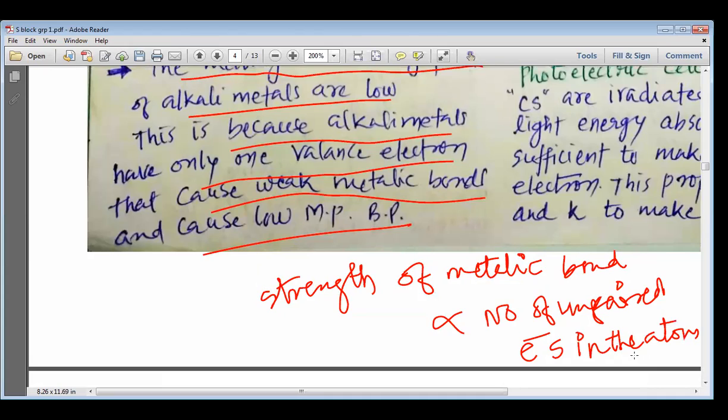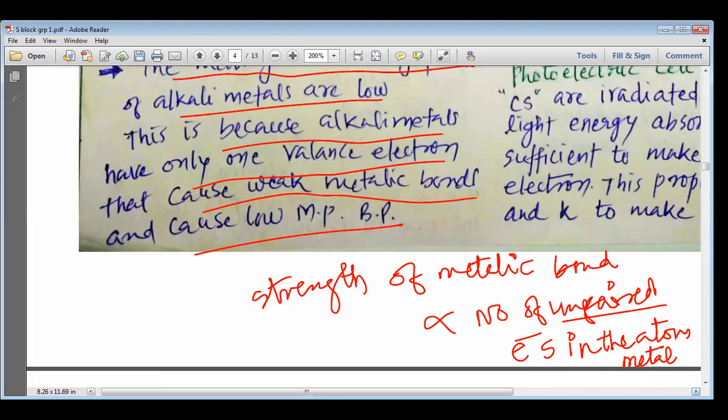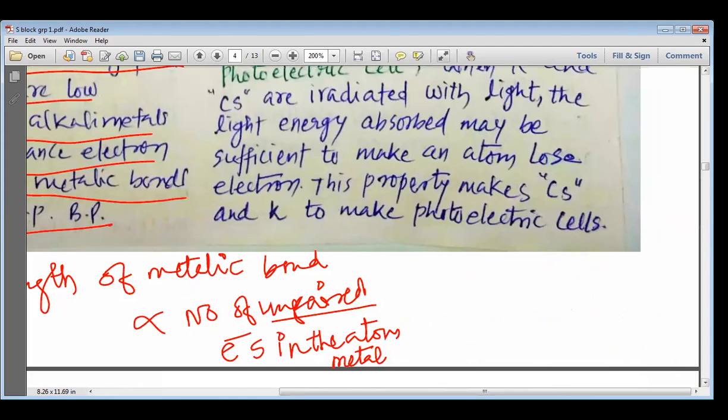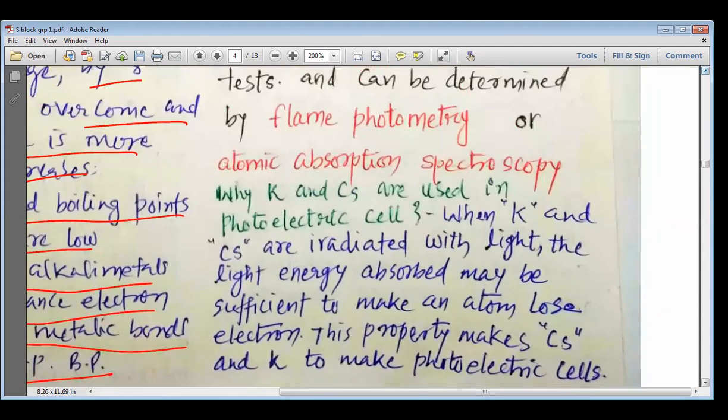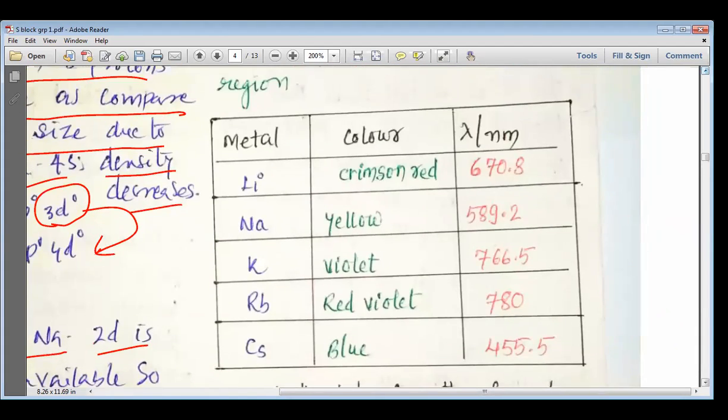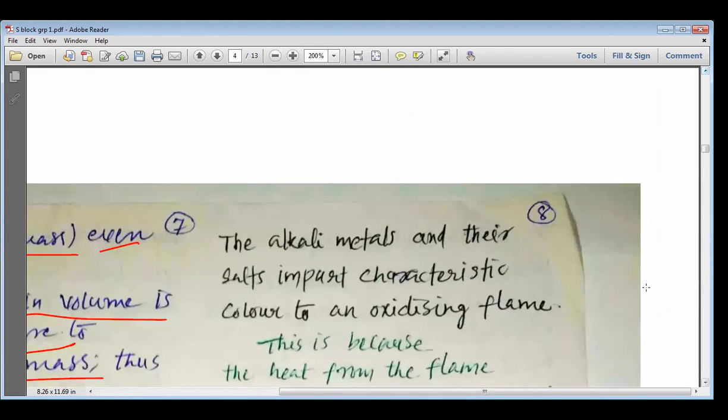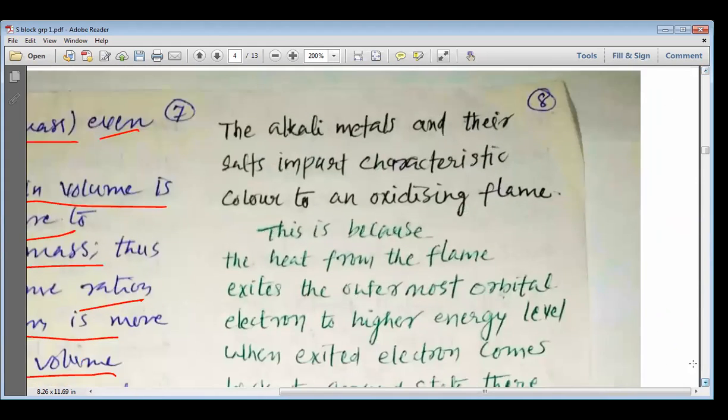Atom of what? Atom of metal, because metal only shows the metallic bond. So the strength of the metallic bond is directly proportional to the number of unpaired electrons in the metal atom. And here you can see that they have only one unpaired electron. Remember, it is unpaired electron. So they have only one unpaired electron, and that is what causes the weak metallic bond, and that is why lithium, sodium, potassium, rubidium, cesium, and francium generally have low melting and boiling point.